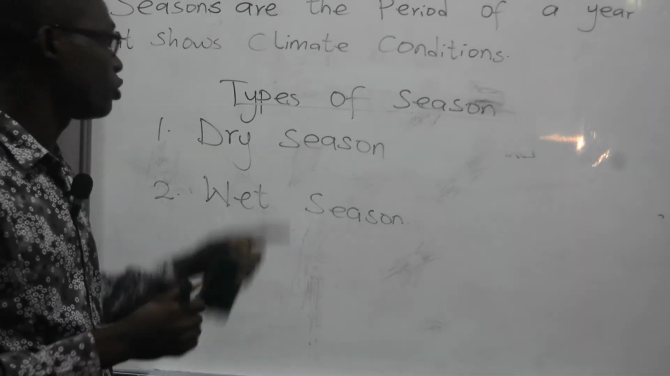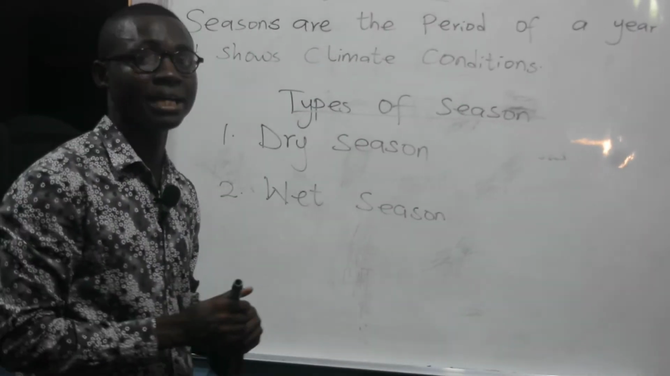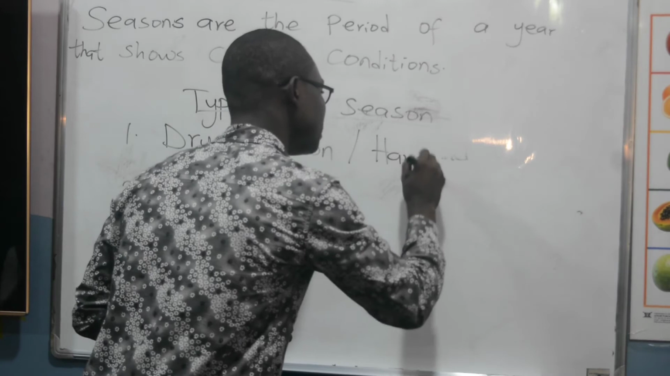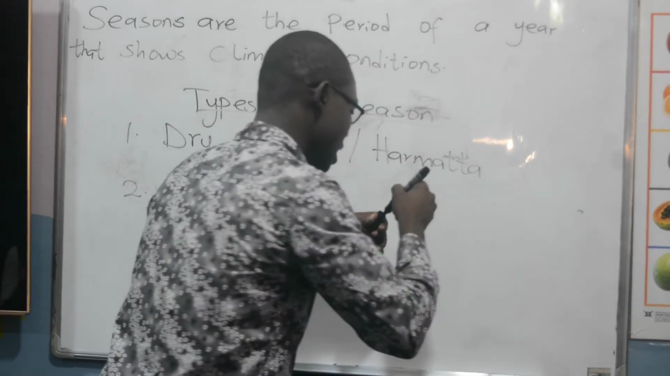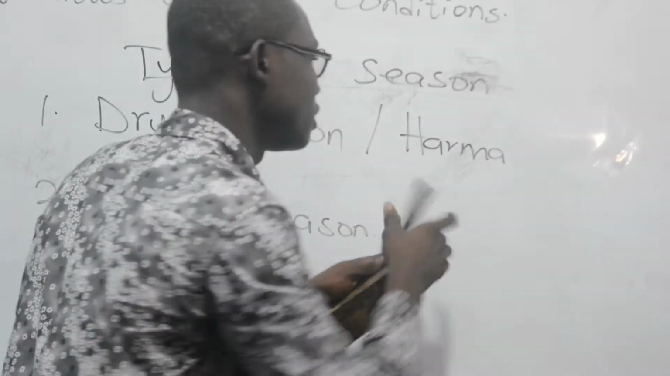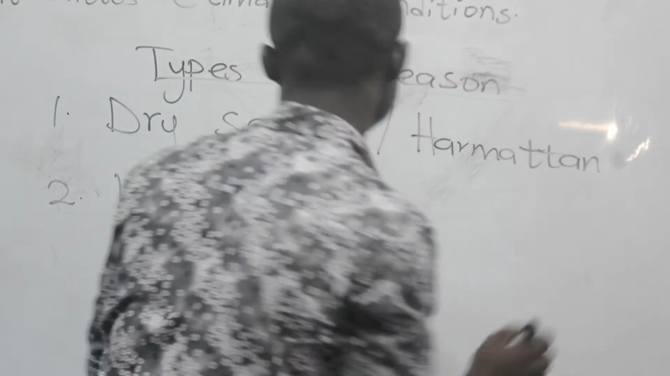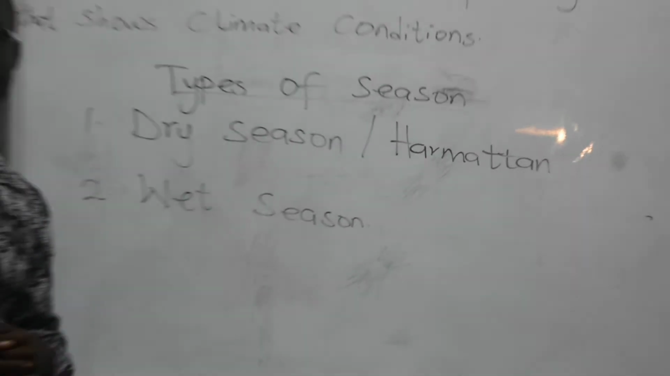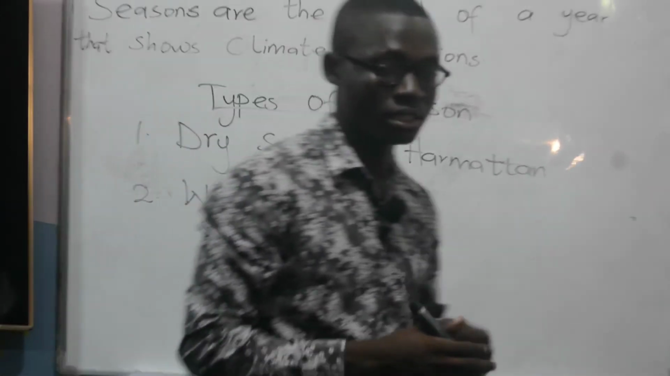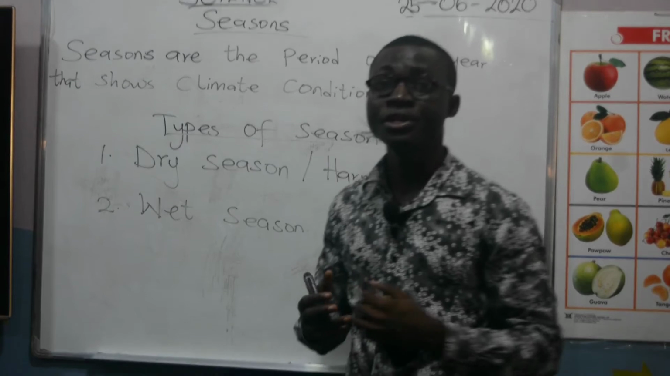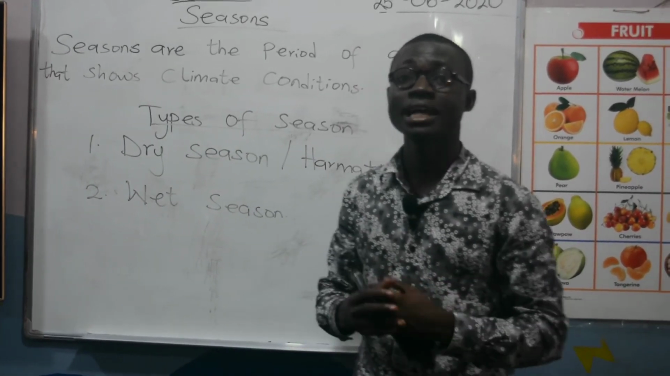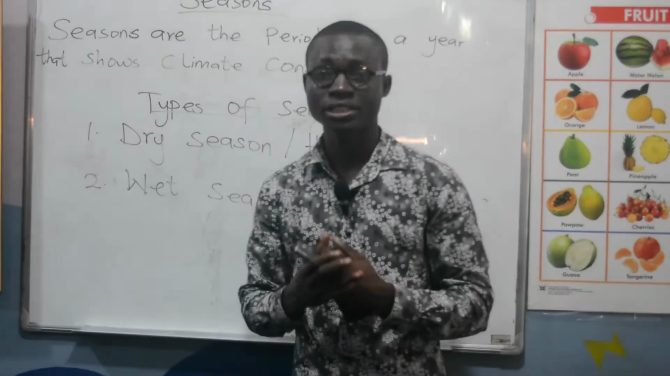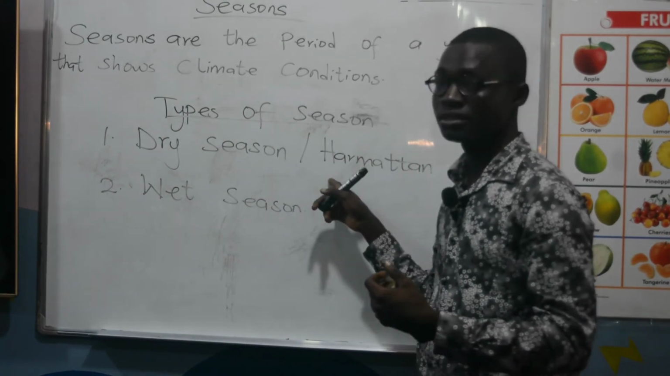We can also give another name to the dry season. That is called Harmattan season. So dry season is also called Harmattan season. When you talk of dry season, it's a type of season whereby there is no rainfall. That is whereby the sun shines a lot. So a type of season whereby there is sunshine is what we call dry season.